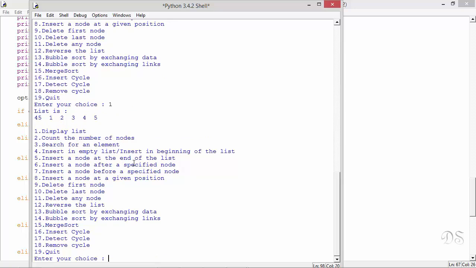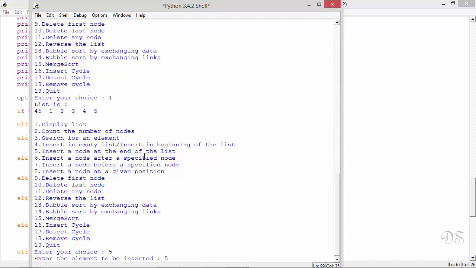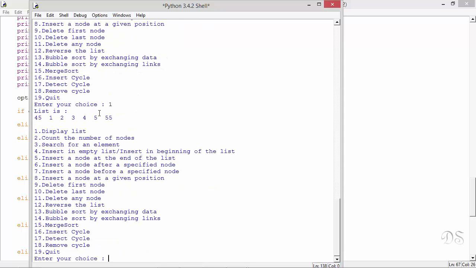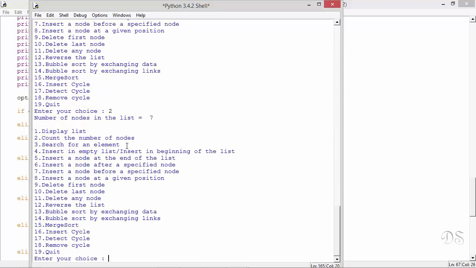Now we'll insert a new node at the end of the list. So we'll choose option 5. So this new element was added at the end of the list. Now let's check our count nodes function. So the number of nodes in the list is equal to 7.